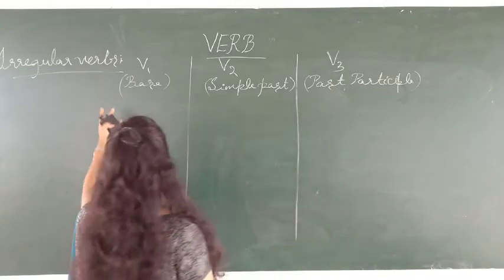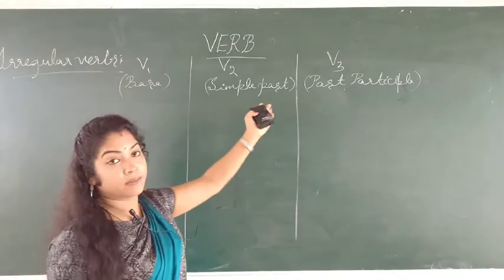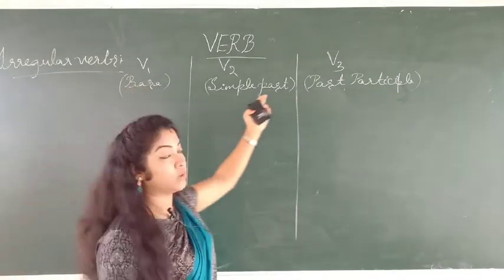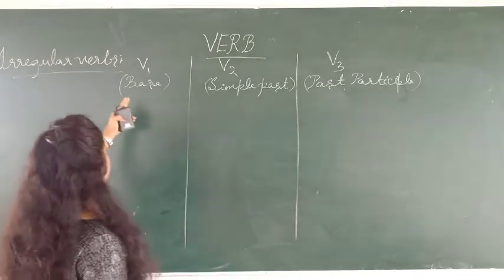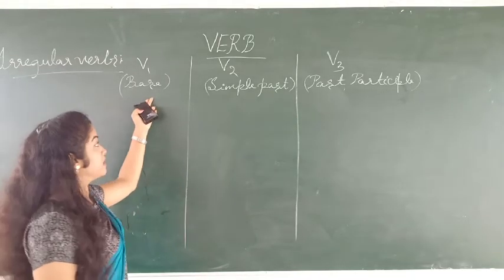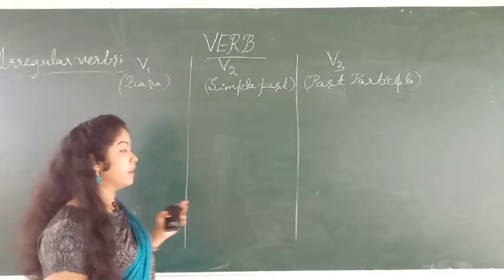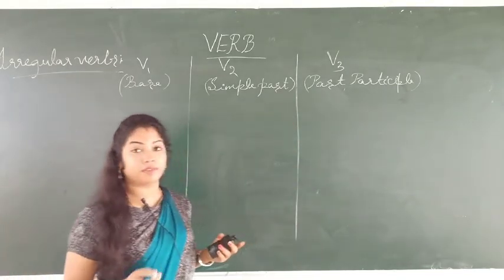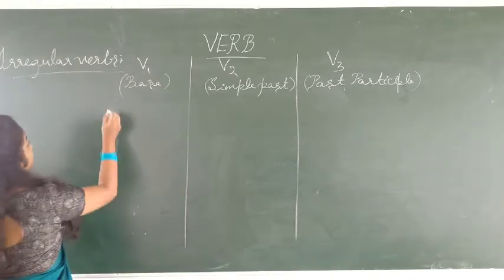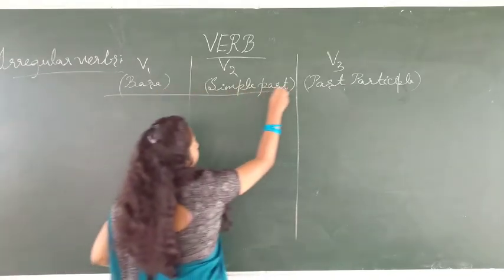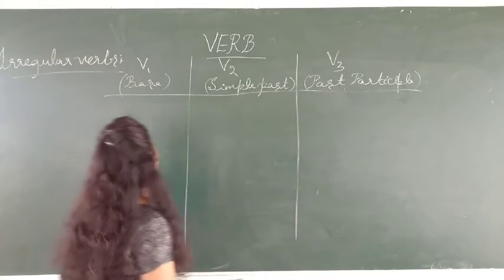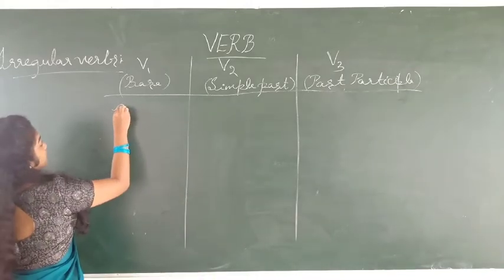These are all the irregular verbs like V1, V2, V3, meaning verb 1, verb 2 and verb 3. And this is the base form, meaning it's in the present tense, simple past and past participle. Okay, I'll just list down a few irregular verbs like awake.